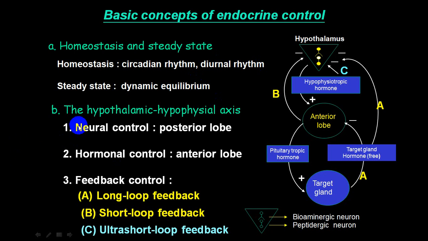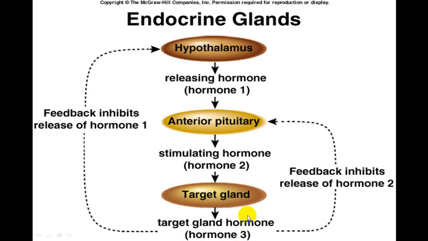And we have already told you that there are three basic mechanisms which stimulate: neural control, hormonal control, and humoral control. And feedback control: long loop, short loop, ultra short loop. This is the short loop. This is the long loop.